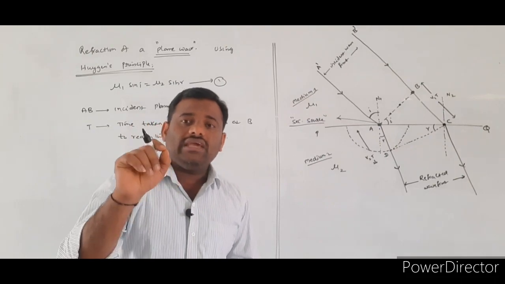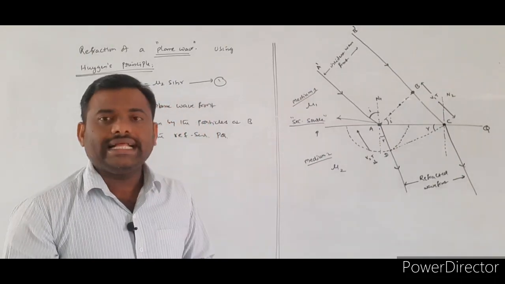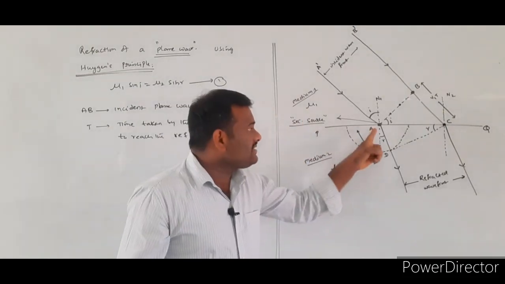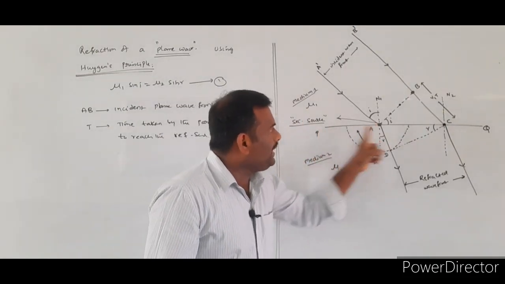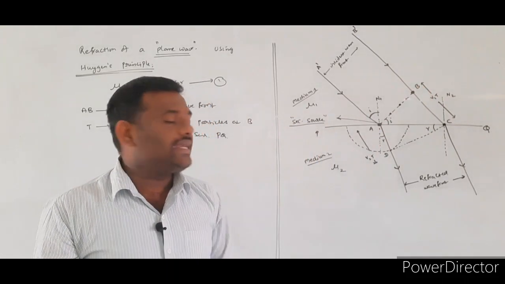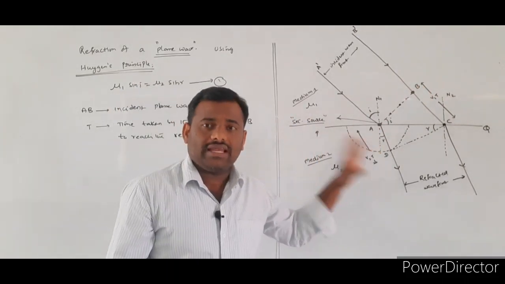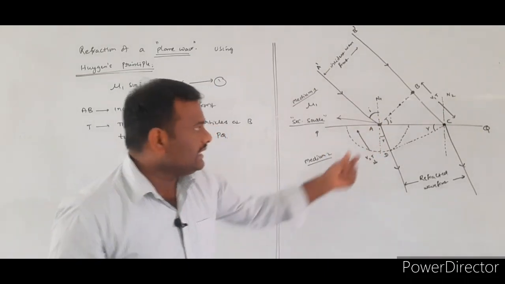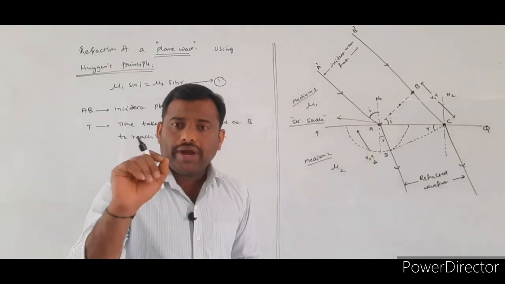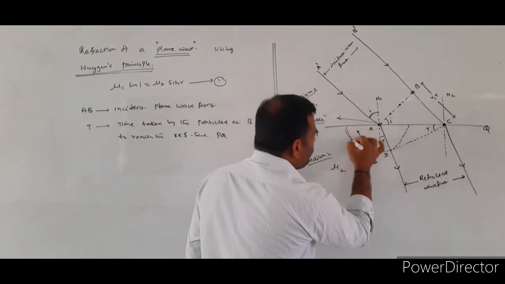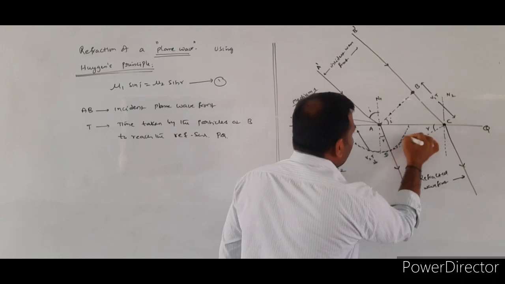If you consider any one point on the primary wavefront, that point will be acting as a secondary source of the light. Since the particle A will be striking the PQ surface earlier, point A will be considered a secondary source of the light, acting as a point source, so that point source will be producing the spherical wavefronts.